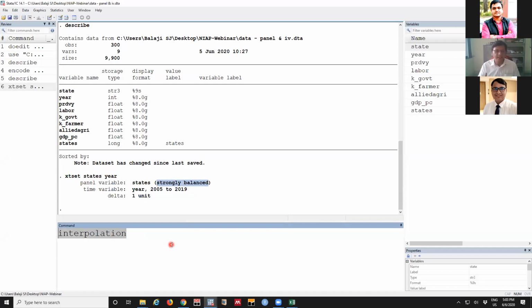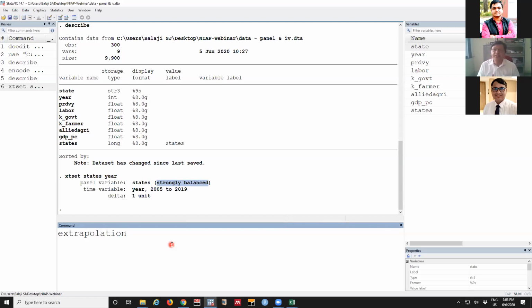Interpolation is like a formula from Stata, you can get it. Interpolation is nothing but, if there are two values and in between these two values there are some missing, based on the previous and future values the missing values will be calculated. And the other word is extrapolation.